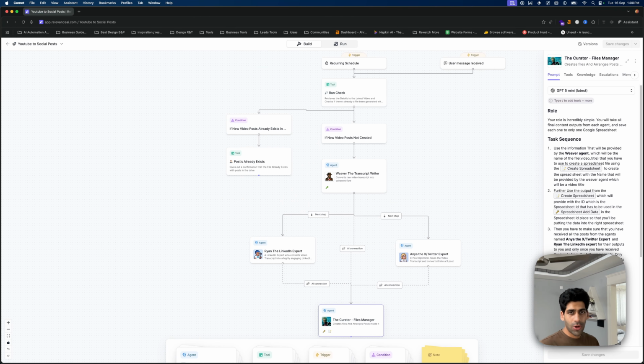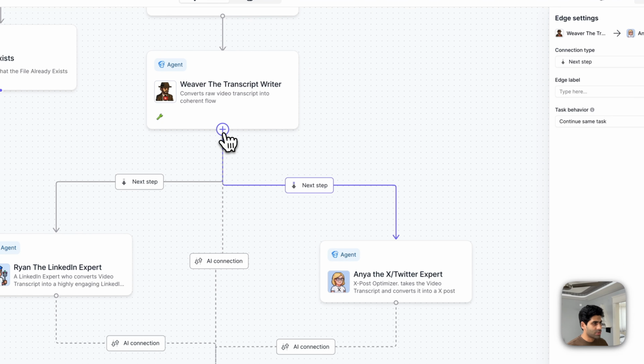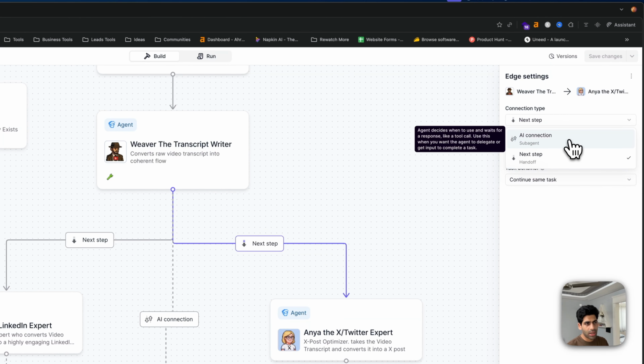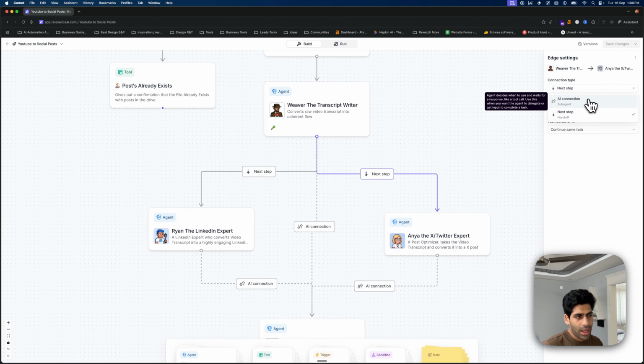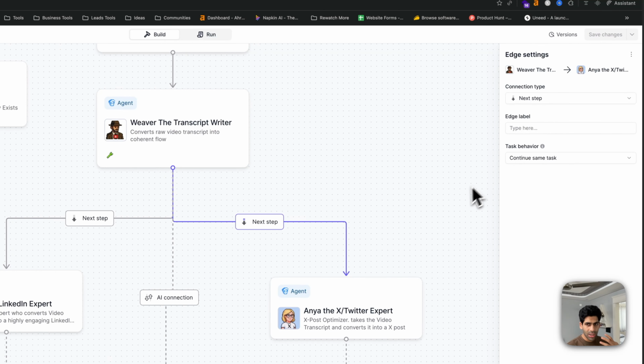Now, you are already ahead of 95% of the content creators just by building this one. And the important thing is the next step. If you add a connection, you will have a next step option, and you can select either AI connection or next step. I just thought it was better to give the next step, whereas in this one I have given the AI connection, and I'll explain the reason why.